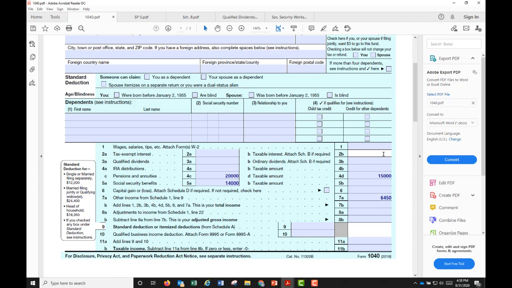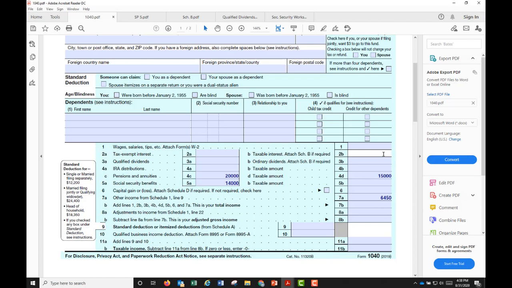Line 7A, we have a couple of additional income reported on Schedule 1, line 9. So carry it over into line 7A here. 7B is the total income. Line 8A is the adjustments to income from Schedule 1, line 22. It's part of Part 2 of Schedule 1. Schedule 1 has two parts, additional income and adjustments to income. Adjustment incomes gets reported or carried over to line 8A to be reported. And 8B is the big line, adjusted gross income.